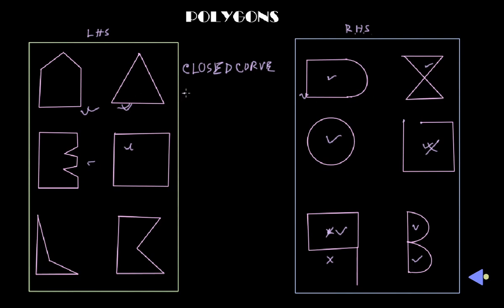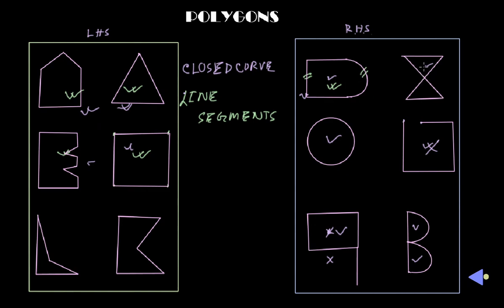Our second condition is that the shape should be formed by line segments. You see in the shapes on our left hand side, all the shapes are formed by line segments. Those are the line segments. On our right hand side, the first shape is not actually formed by line segments. Only one line segment is here. The rest of the parts are not line segments. Here is a curve. That is why it is not a polygon.